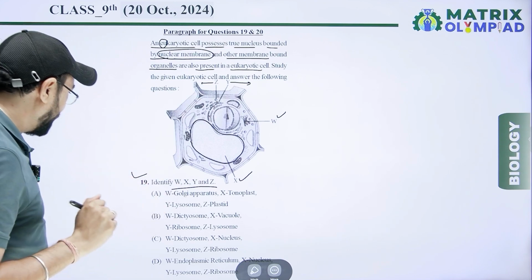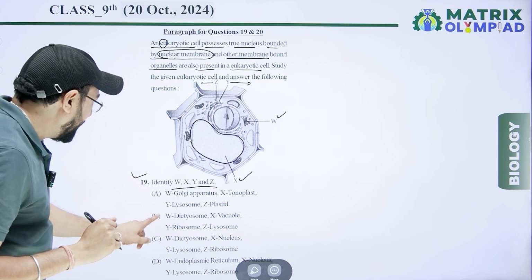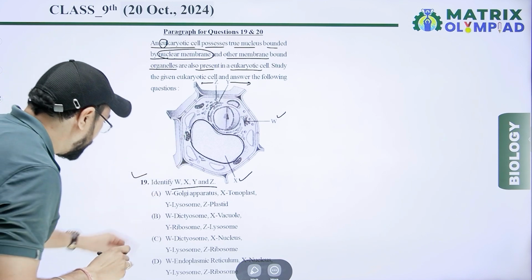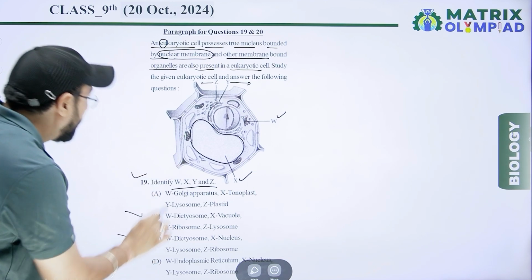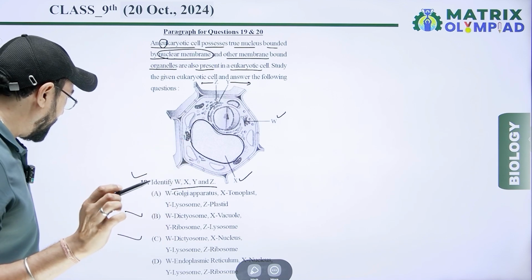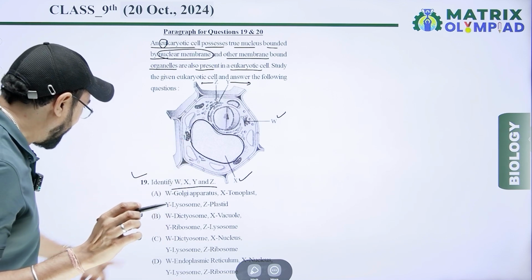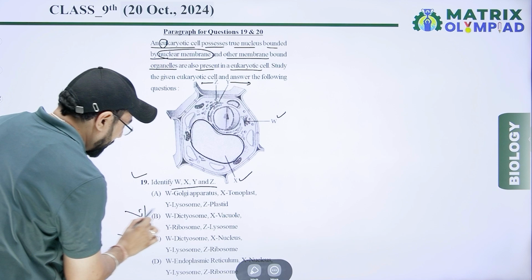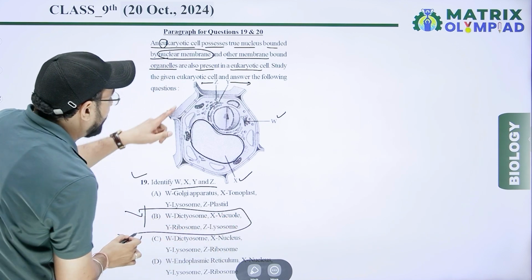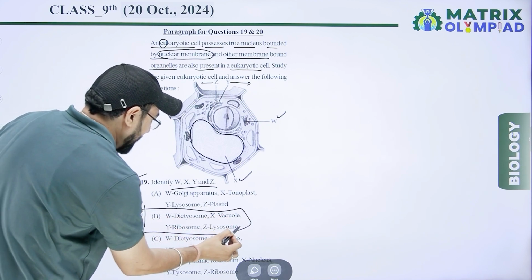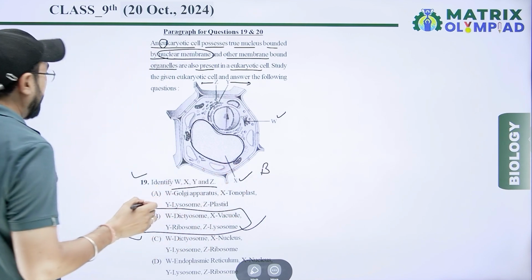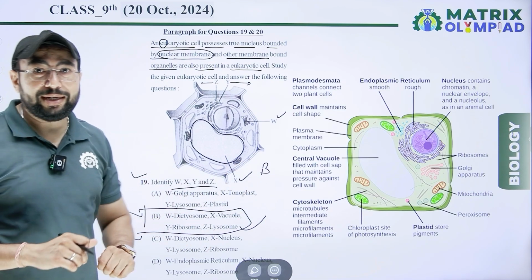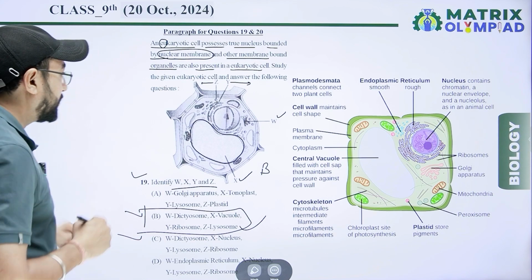So in the correct matching, W is dictyosome in two options, B and C. Next, X is vacuole in option B. Y is ribosome and Z is lysosome. So the correct option is B. B is the right answer for this question.